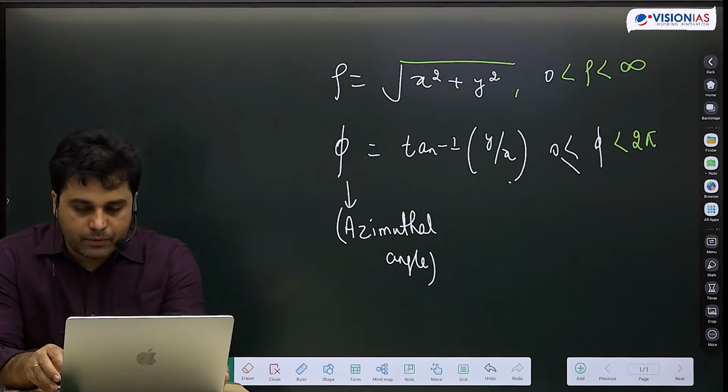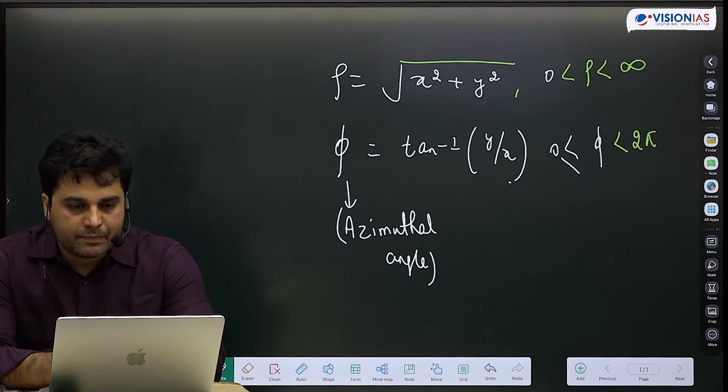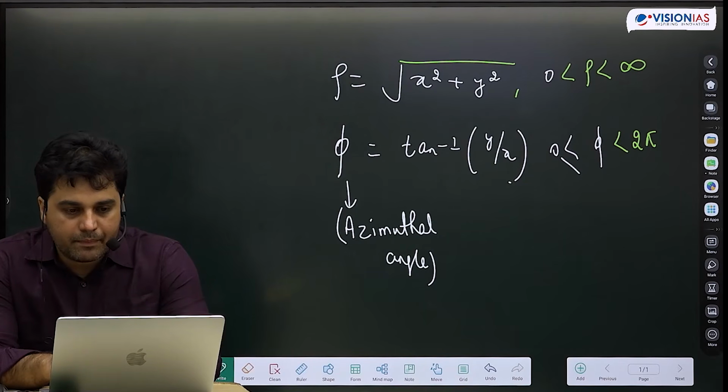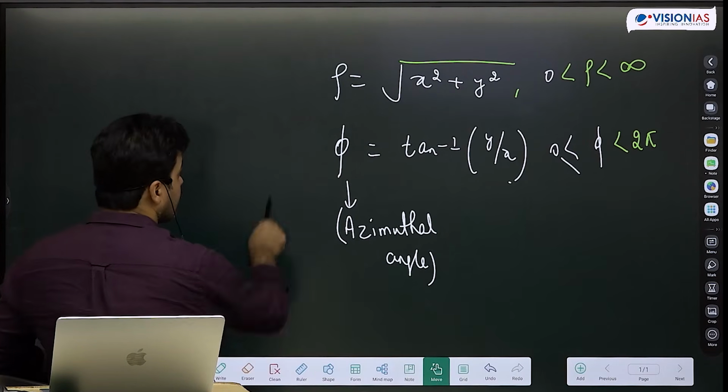You can write: rho and phi are called plane polar coordinates. Plane polar coordinates. So we also know, of course, that x is equal to rho cos phi, and y is equal to...